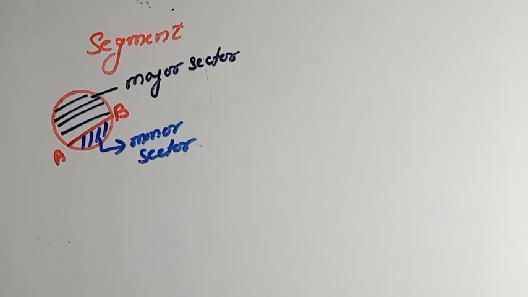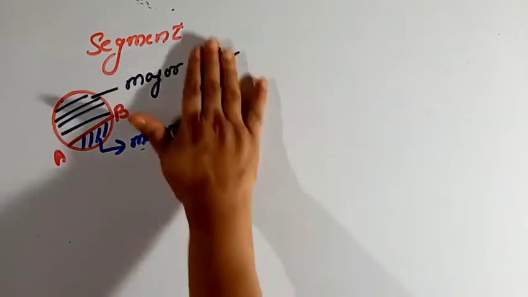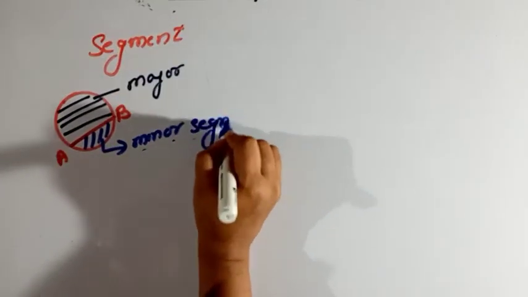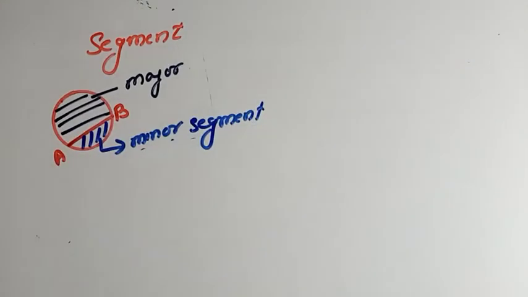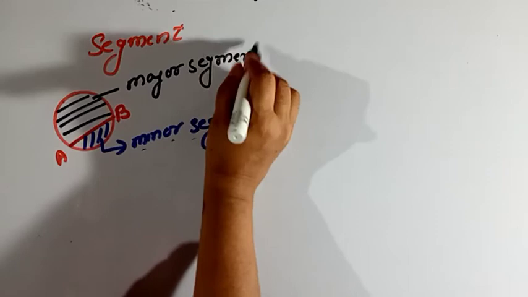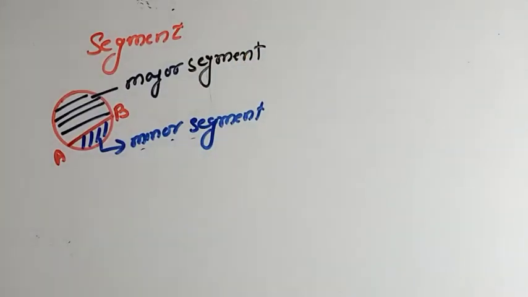Sorry, this is segment, major segment and minor segment. So how will you define a segment?